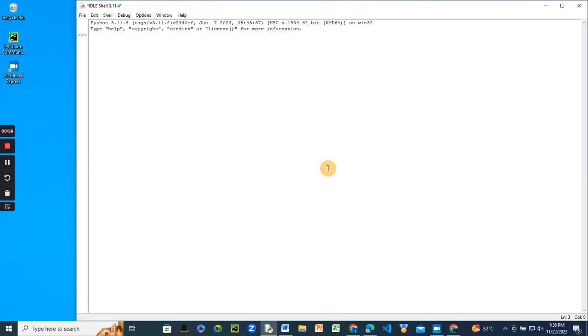So integer data type can be -2. It can be -3. It can be 1. It can be 500. It can be 6 million billion trillion trillion. It can be 800. That is an integer.